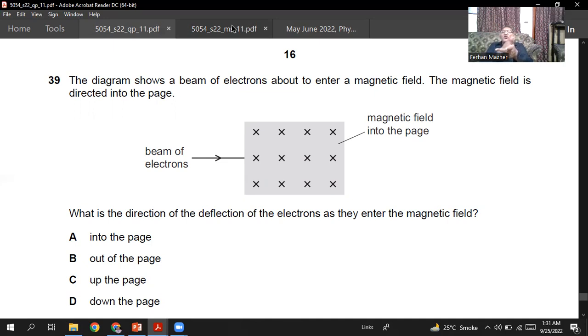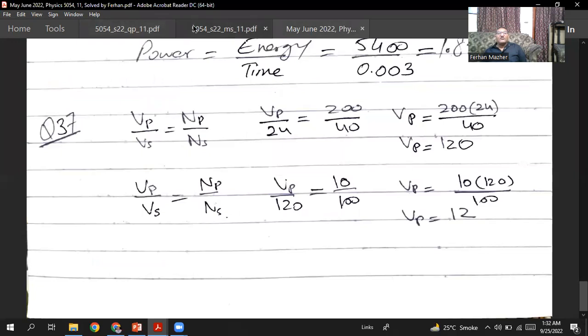The beam of electrons is going from left to right. But in this law, we don't use electron flow. We take the direction of the conventional current. So the direction of the conventional current will be from right to left. And my thumb is pointing downward. So it means that the beam of electrons will be deflected down the page. The beam of electrons will be deflected towards the bottom of the page.